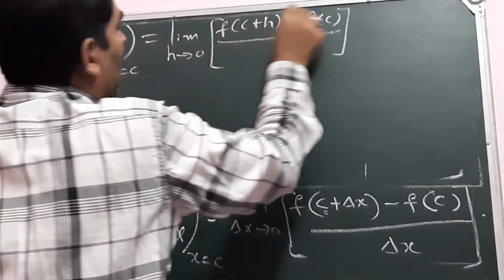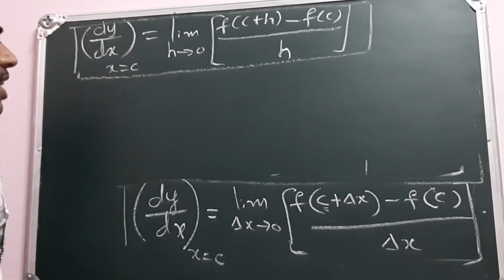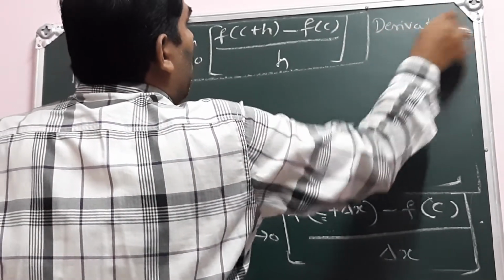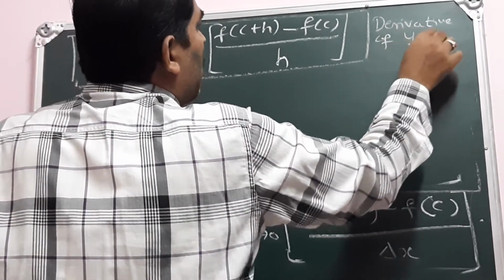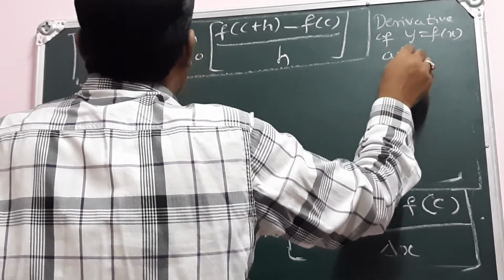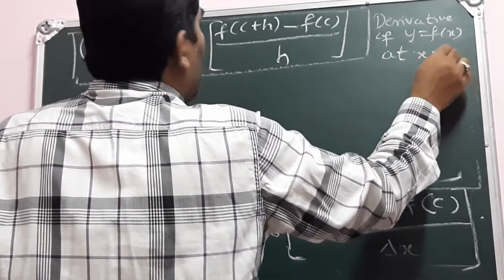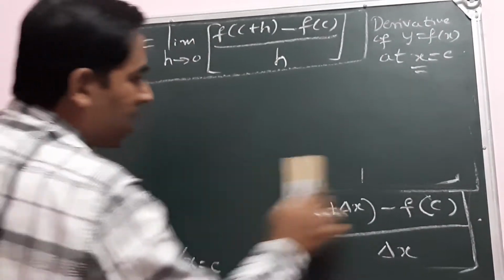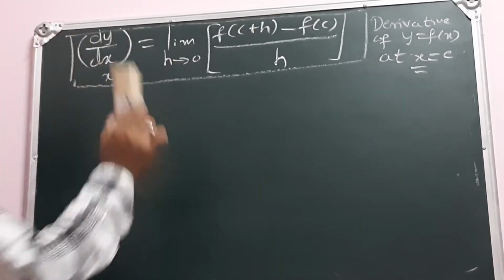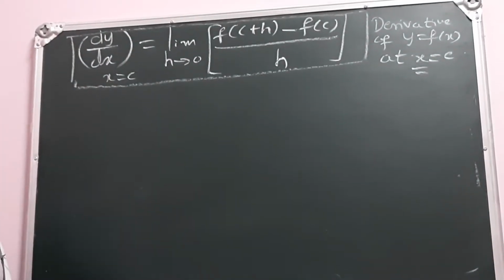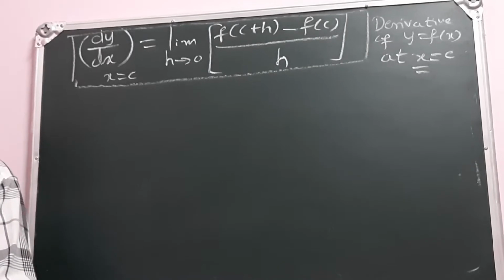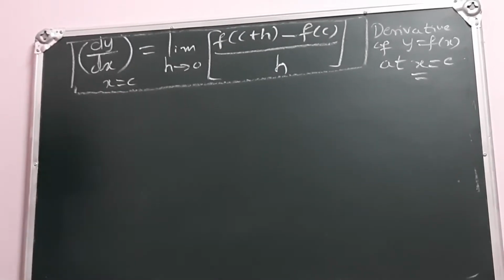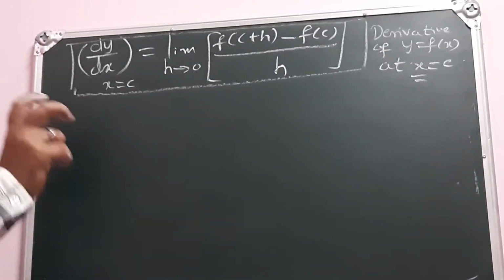What is this expression? This is the derivative of the function y is equal to f of x at x is equal to c. Here, instead of delta x, I have taken h. This is the derivative of the function at the point x is equal to c. Now let us define left hand derivative and right hand derivative.